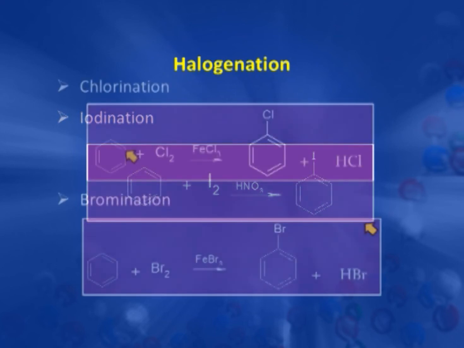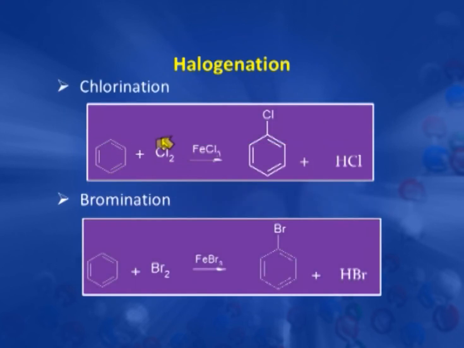Now, here in chlorination and bromination, as we have seen, there is a need of Lewis acid, ferric chloride and ferric bromide. As we discussed in our first lecture, in the reaction of chlorine and bromine with alkene, chlorine and bromine only react in CCl4. There is no need of any Lewis acid there, because there is a major difference between the reactivity of alkene and benzene.